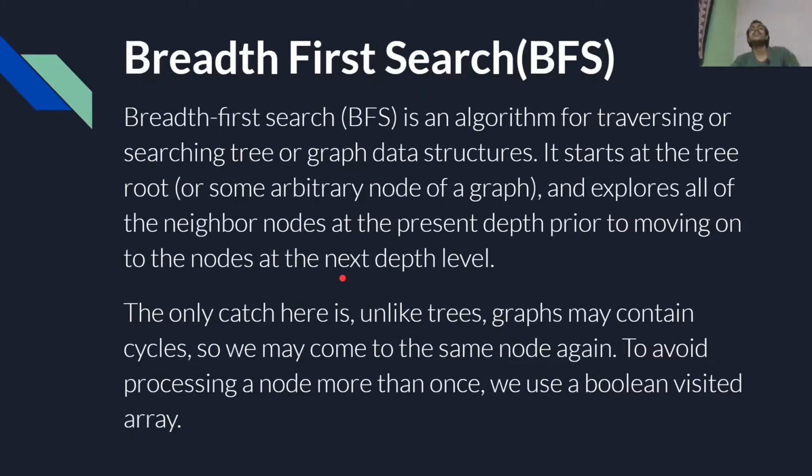So what we do in a BFS is we first visit all the neighbor nodes of a node at the present depth.